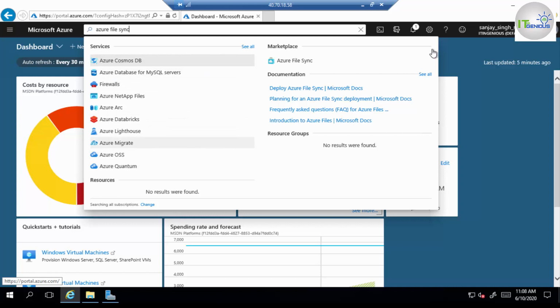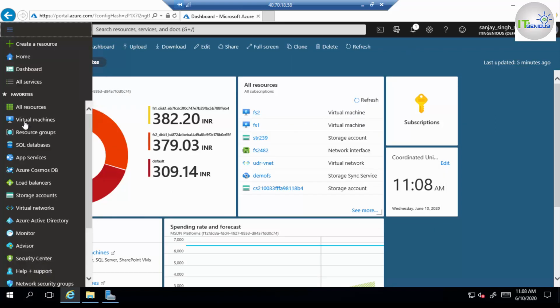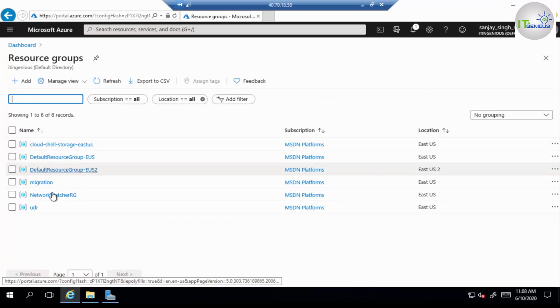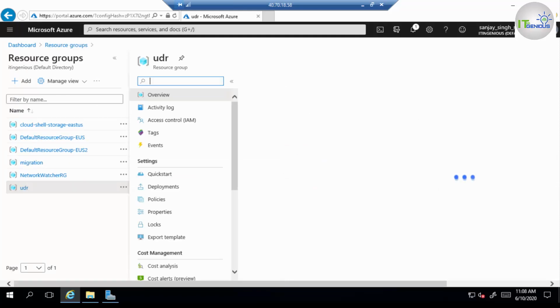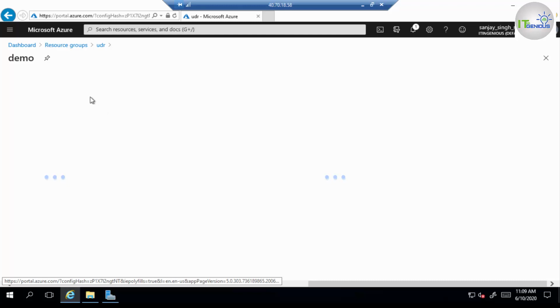Okay, so we need to check from our resource group. Just go to your resource group, and there is a file sync service which is demo, which we have created here. So we need to open this sync service.